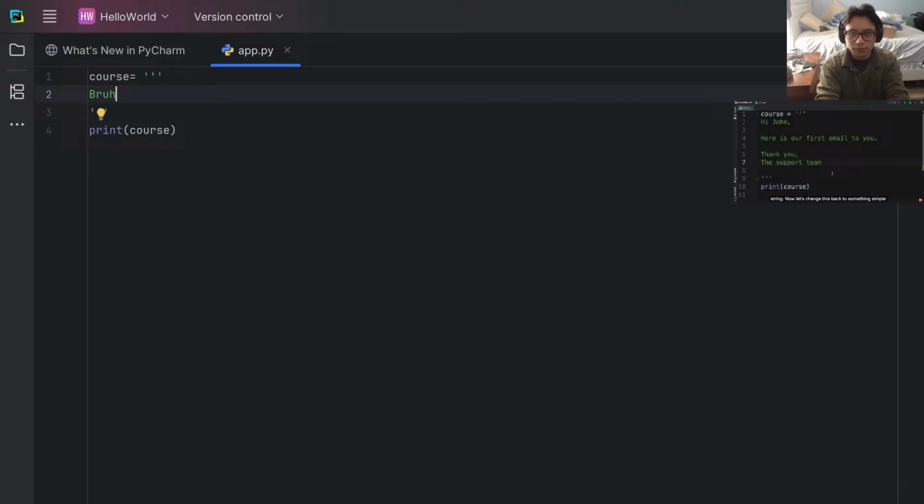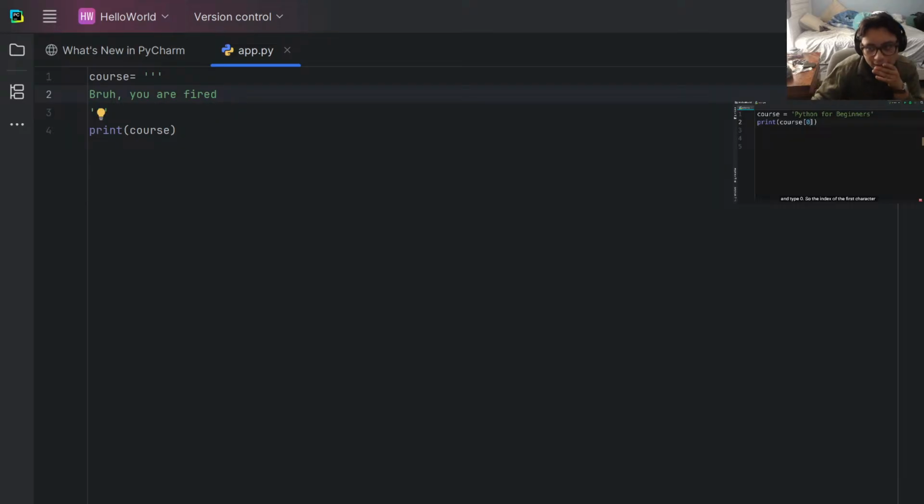Let's change this back to something simple so we can look at other characteristics of strings in Python. So I'm going to use single quotes and set the course name to Python for beginners. Now here we can use square brackets to get a character at a given index in this string. Let me show you. To get the first character, we use square brackets and type 0.